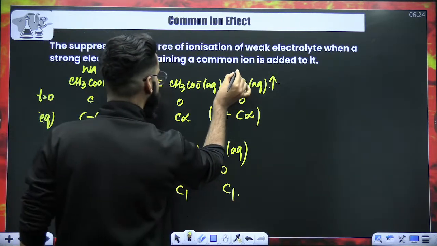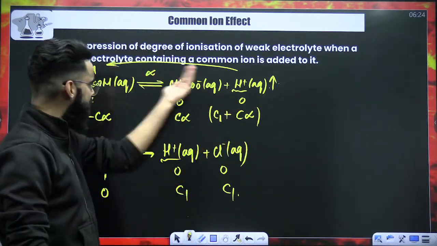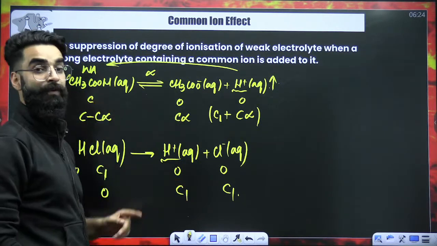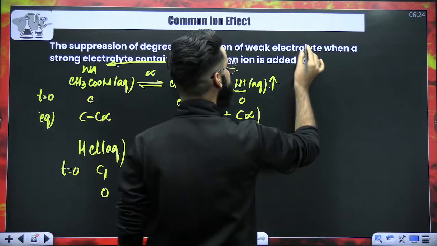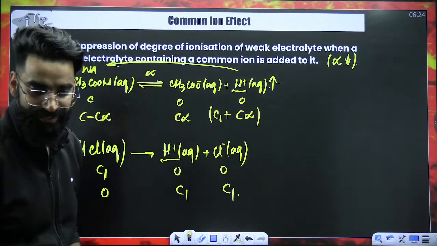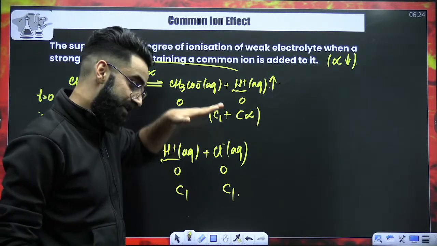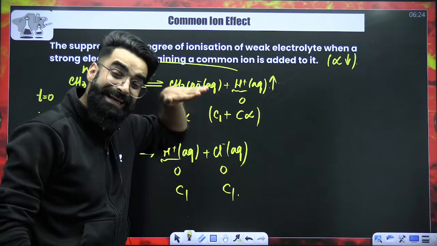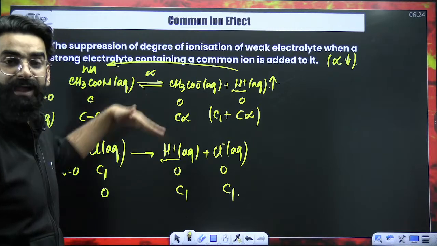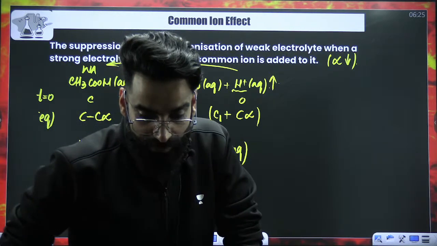How is equilibrium going to decrease it? It will make sure the reaction shifts in the backward direction. And when this reaction shifts in the backward direction, is the value of alpha for this weak electrolyte increasing or decreasing? I must say the value of alpha for the weak electrolyte will be decreasing. So my dear students, this decrease in the value of alpha, the suppression in the degree of ionization when a strong electrolyte is added to a weak electrolyte having a common ion, is what you call the common ion effect.